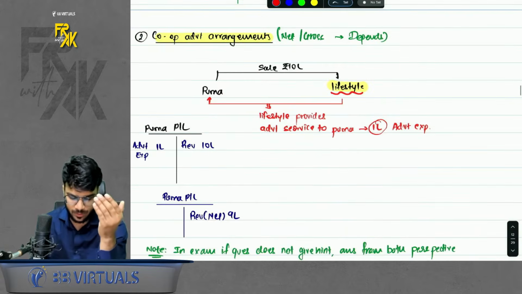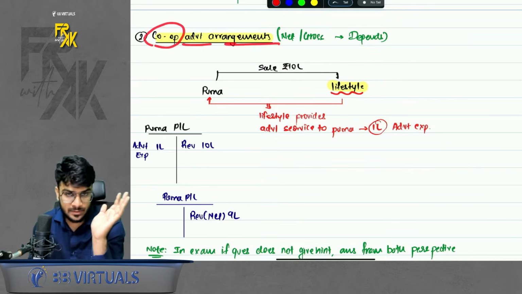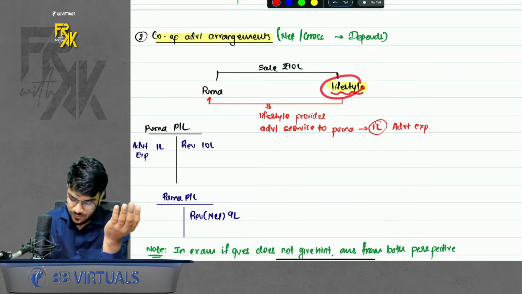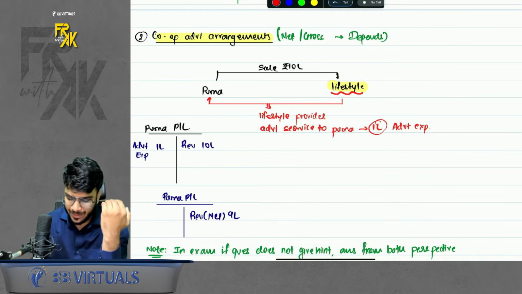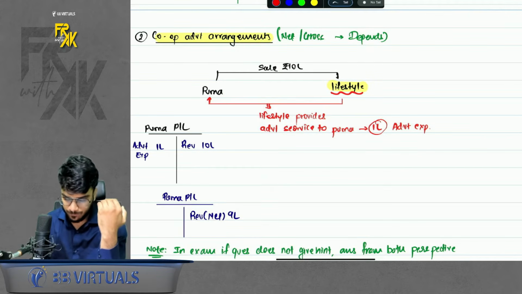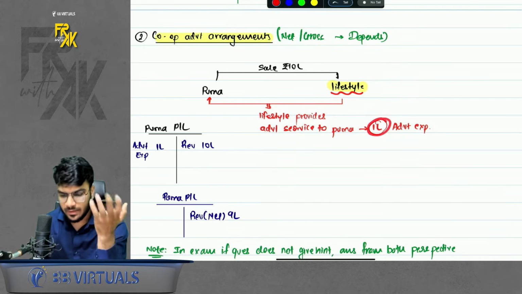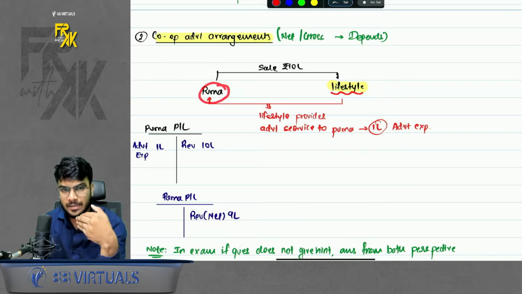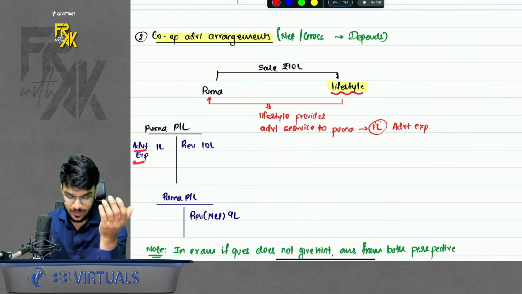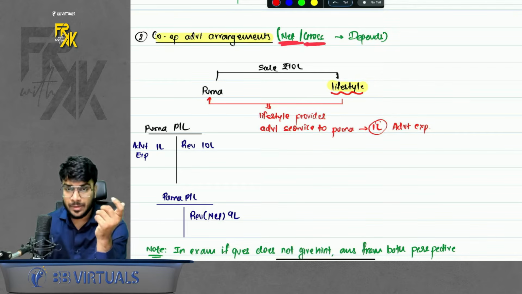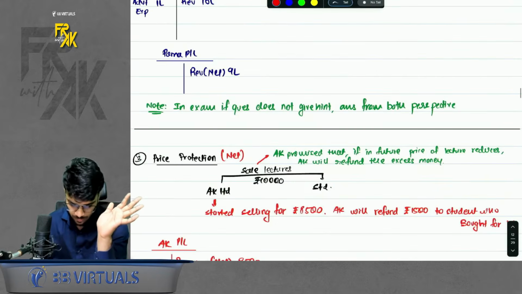Simple. Next point, cooperative advertising arrangements. What is the meaning of this? Same example. Puma is making a sale of 10 lakhs. Lifestyle offers to make some advertisements for Puma. That is, Lifestyle is providing advertisement services to Puma and it is charging 1 lakh. So basically Puma is receiving 10 lakhs and paying for advertisement 1 lakh. How should Puma record the revenue? So here it is ambiguous. It will differ on a case to case basis. You need to check. It can be either net or gross. It depends. Do remember that.